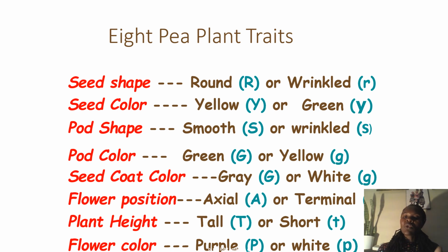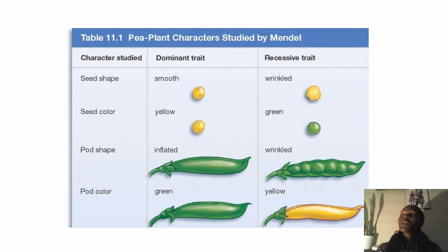Then plant height, the tall one, was dominant over the short. The tall will get the capital T, and then the short will get the small t. And lastly, the flower color, the purple, was dominant over white, and so the purple had the capital P and the white had the small p. So those are the traits which Mendel studied.